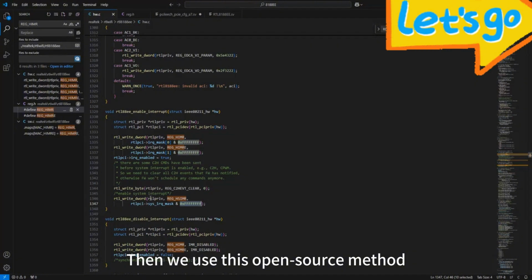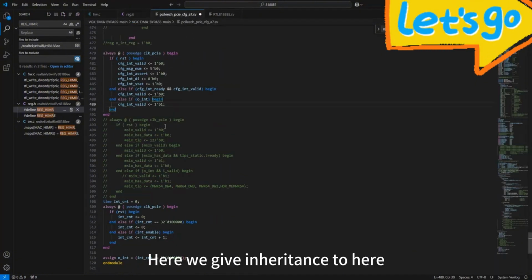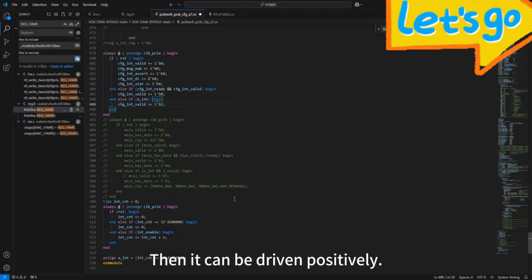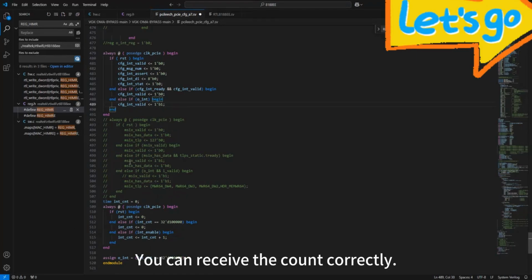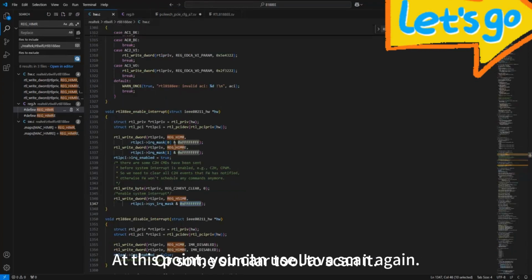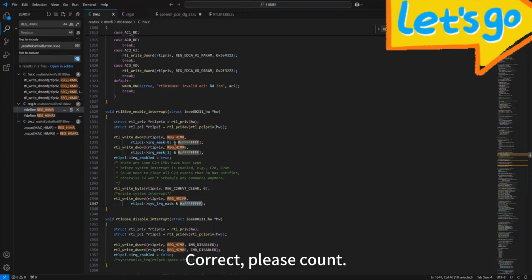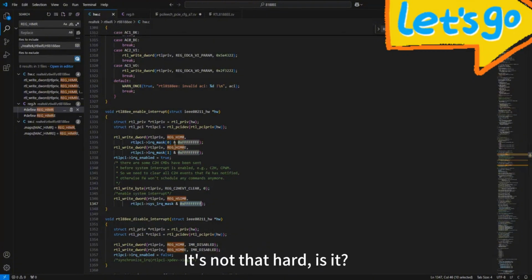Then we use this open-source method. Remember this configuration here, we give inheritance to here. Then it can be driven properly and you can receive the count correctly. At this point, you can use some similar tool to scan it. You will see this MSI interrupt. Correct, please count this part. It's not that hard, is it?